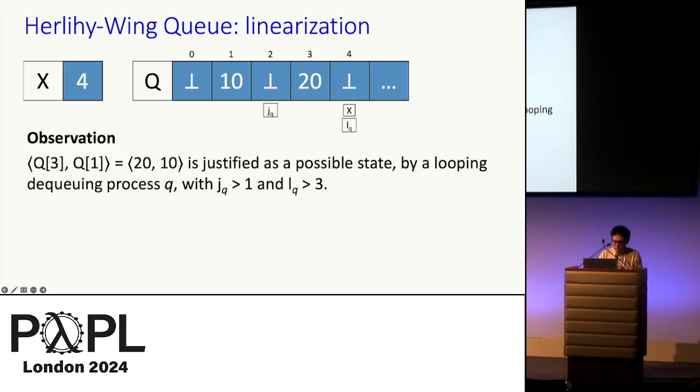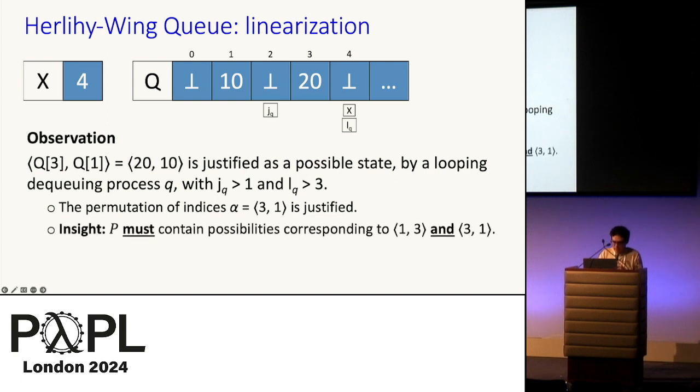Specifically, Q3 followed by Q1 is justified as a possible state by the existence of this dequeuing process past index 1, whose looping range contains 3. And we can also talk directly about permutations of the non-empty indices in Q. Specifically, instead of talking about the justifiedness of the state 20, 10, we can say that the permutation 3-1 is justified by the existence of this dequeuing process.